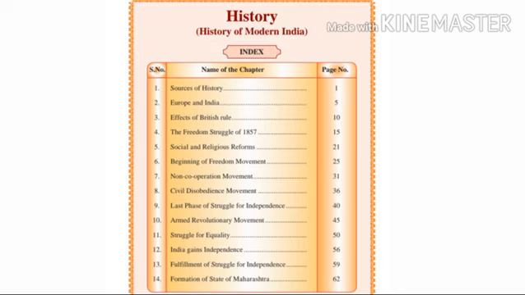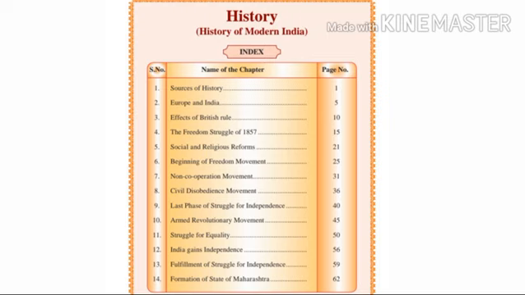Now I want everyone to move to the content page or index page of your textbook. What is written? History, and in brackets they have written history of modern India. So this year, students, we are going to study modern Indian history. As our history is divided in three parts, that is ancient Indian history, medieval Indian history and modern Indian history.